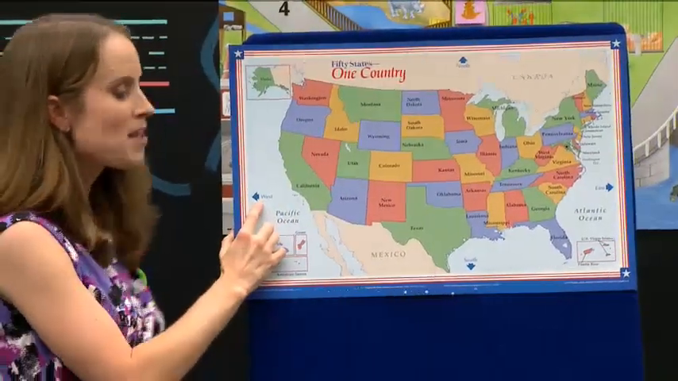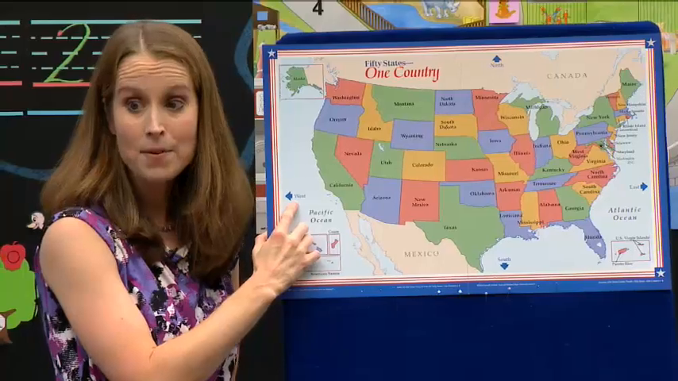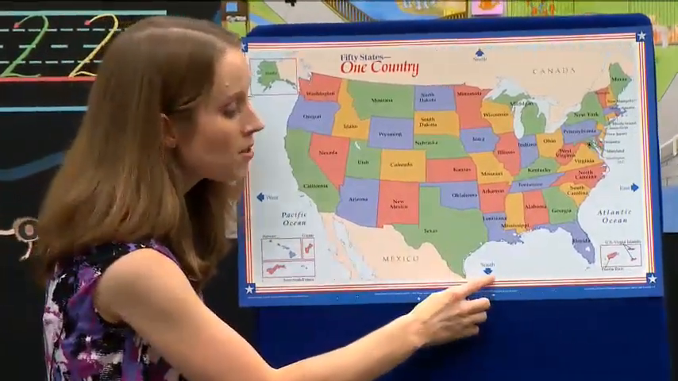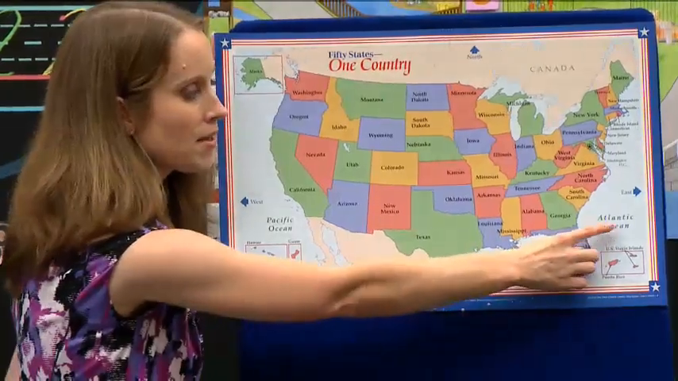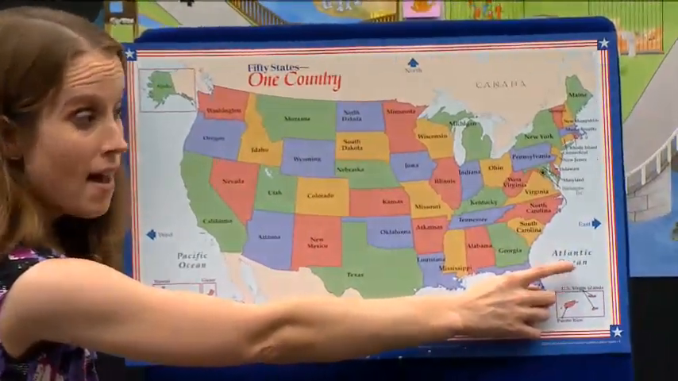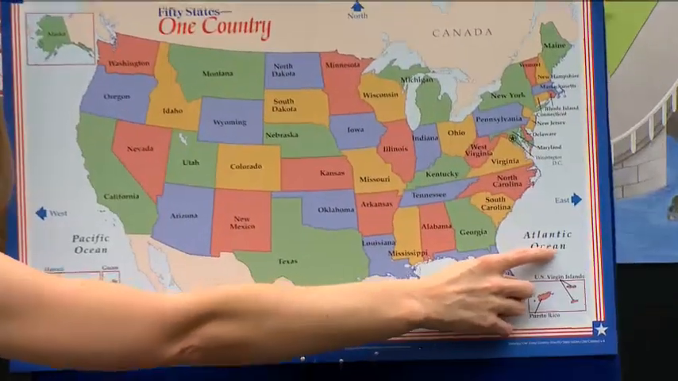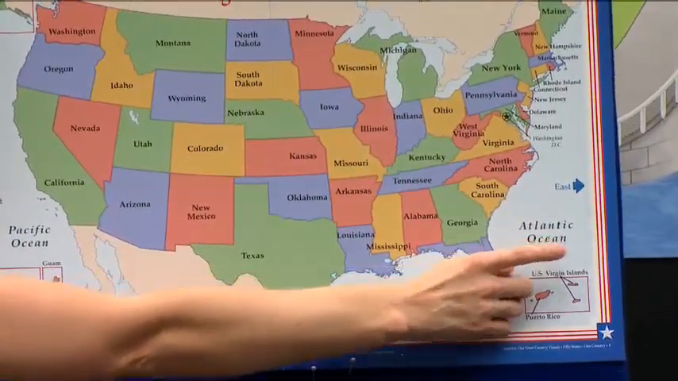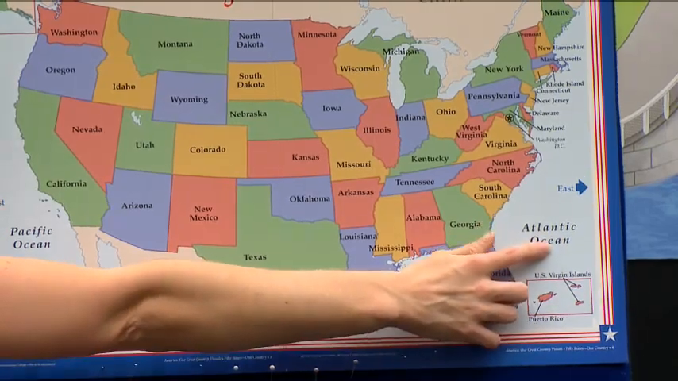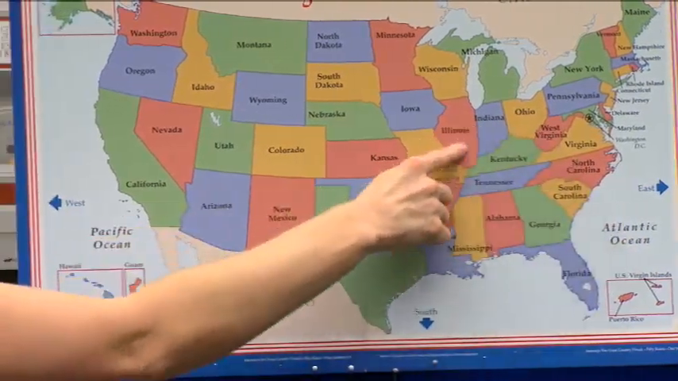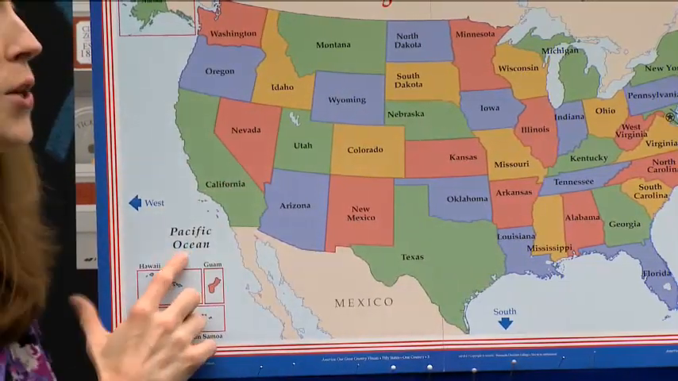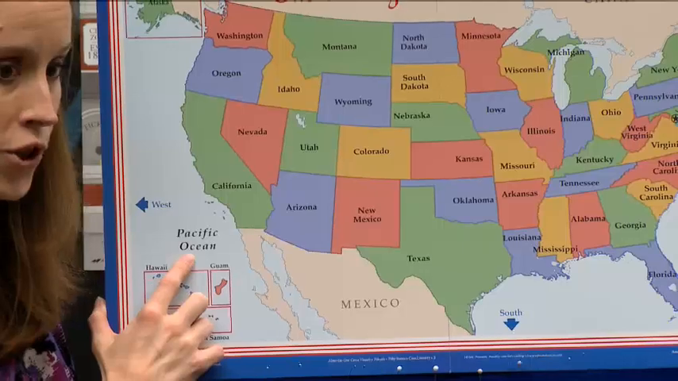And Isaiah, what's our last direction on the map? West. West is correct. Now, notice not only do we have directions, but we also have some water around our country. And you can see the names of the water around our 50 states. On this side, on the east side, you see the Atlantic Ocean. When we travel all the way across our country and we're on the west side, you see the Pacific Ocean.